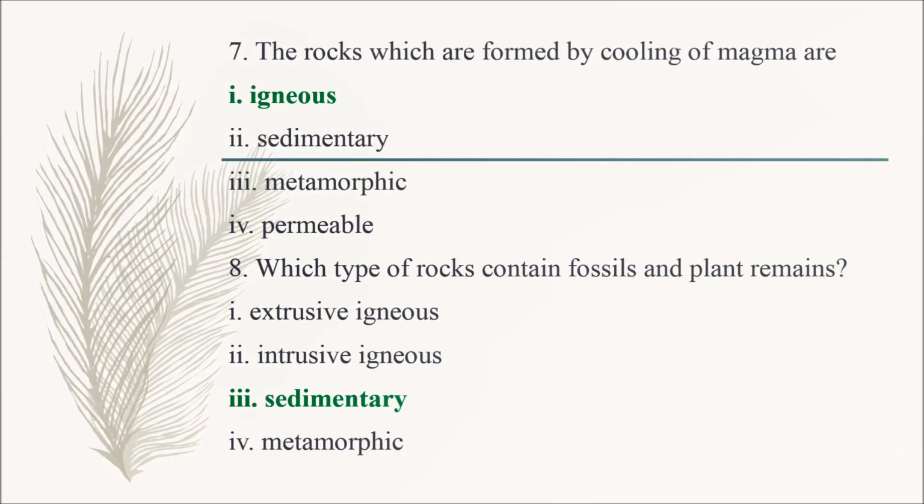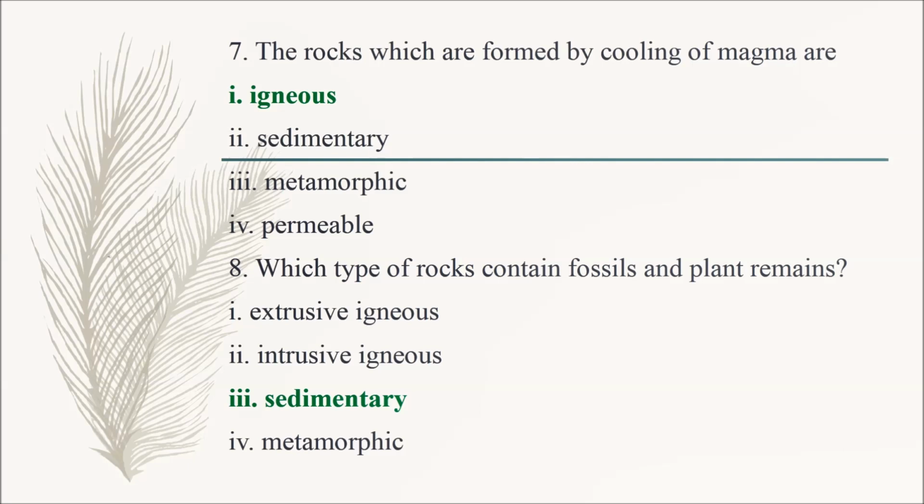Question number 7. The rocks which are formed by cooling of magma are option 1 igneous, option 2 sedimentary, option 3 metamorphic, option 4 permeable. So the correct answer is option 1 igneous.